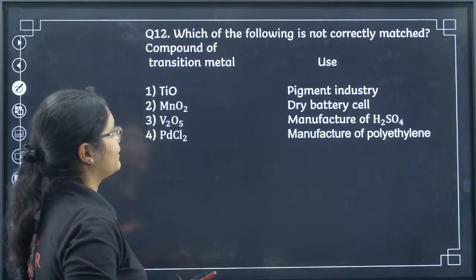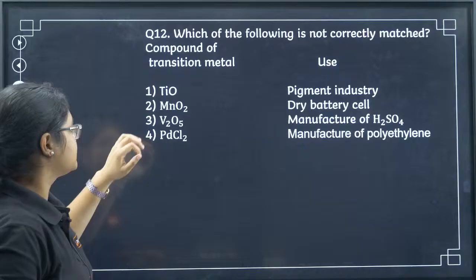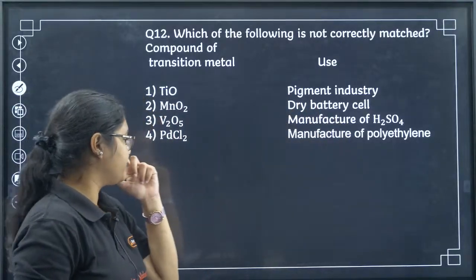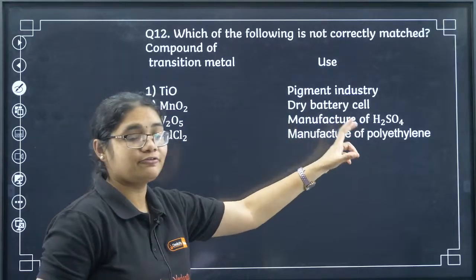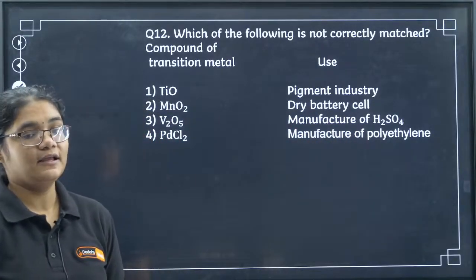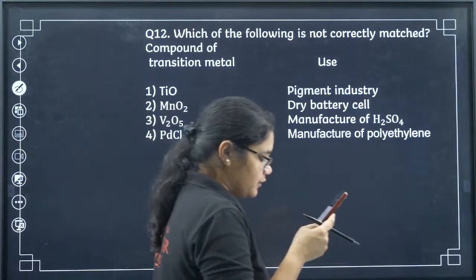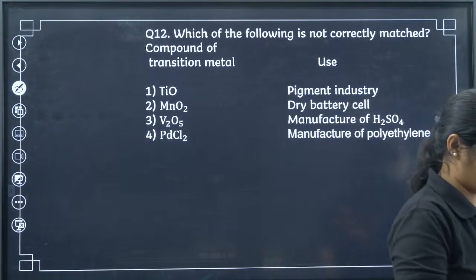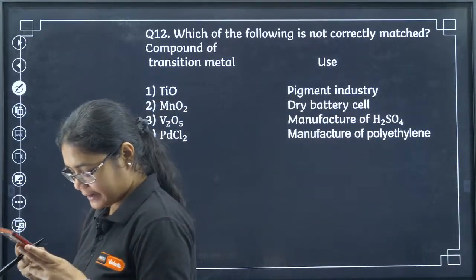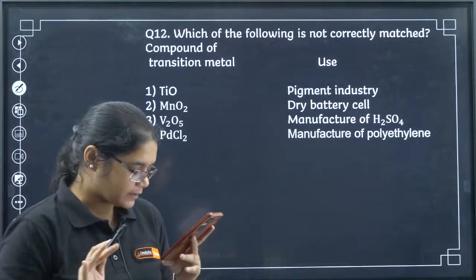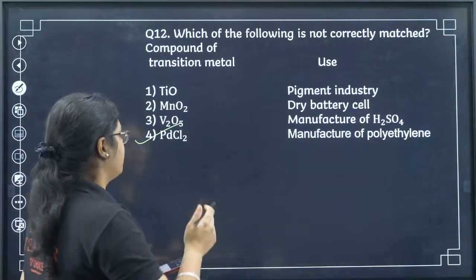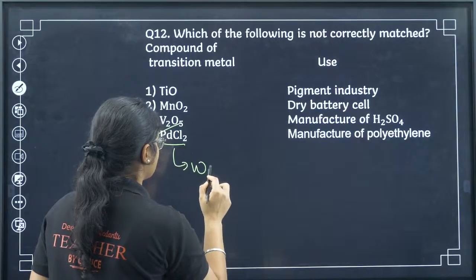Next, we'll move to the question on the basis of uses. TiO2 is used in pigment industry. MnO2 is used in dry battery cell. V2O5 is used in the manufacture of H2SO4. PdCl2 is used in the manufacture of polythene. So, which is the incorrect match? No issues, you can just correct it. No problem. No need to be sorry. Can you tell me the correct answer here? Which is the incorrect match? Yes, this time it is correct. It is D.